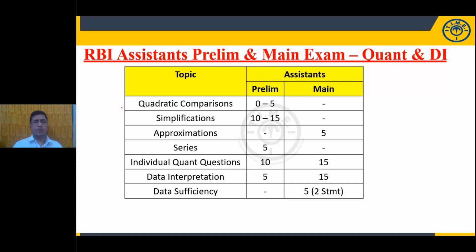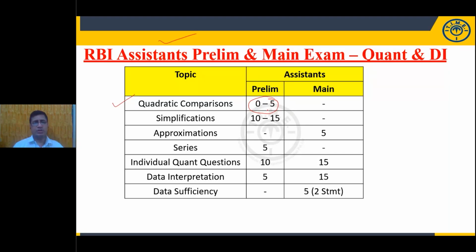Now the topics here, quadratic equations. My dear students, if you observe this topic carefully, we can expect 0 to 5 questions in the preliminary examination. I'm talking about RBI assistant examinations, meaning clerical cadre.